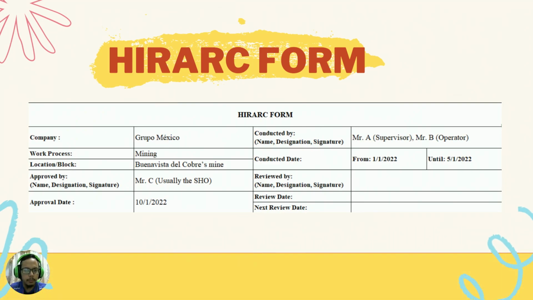Alright, next is the hierarchy form. Here is an example of the upper part of the hierarchy form, which needs to be filled and made as simple as possible. First, we need to list down the company, work process, location, conducted by, and the conducted date. In our case, our company is Grupo Mexico. What the work is about, which is the mining, and conducted by who, Mr. A and Mr. B, who is the supervisor and operator respectively, and approved by Mr. C here, usually the occupational safety and health officer.